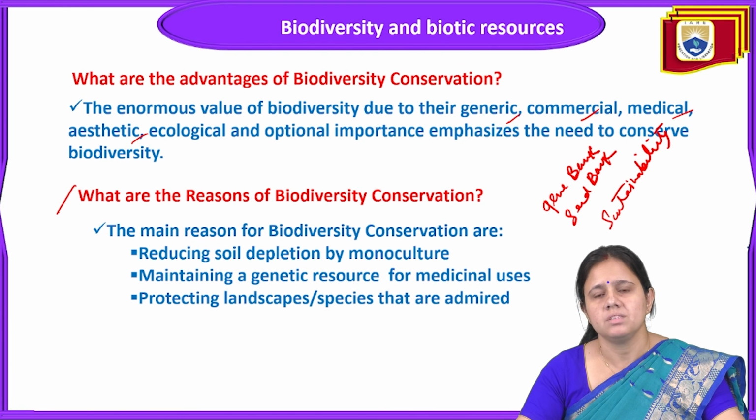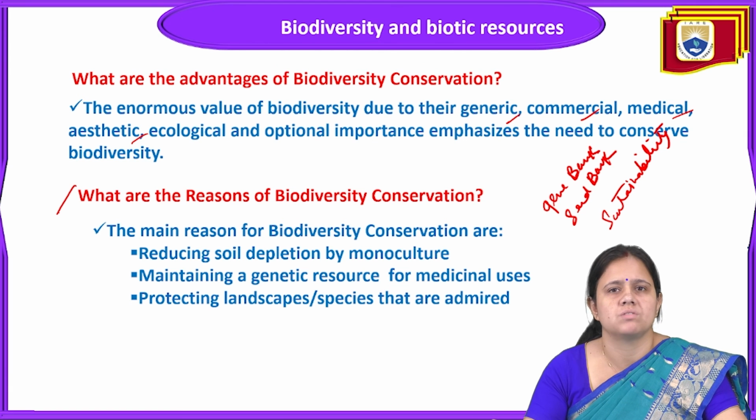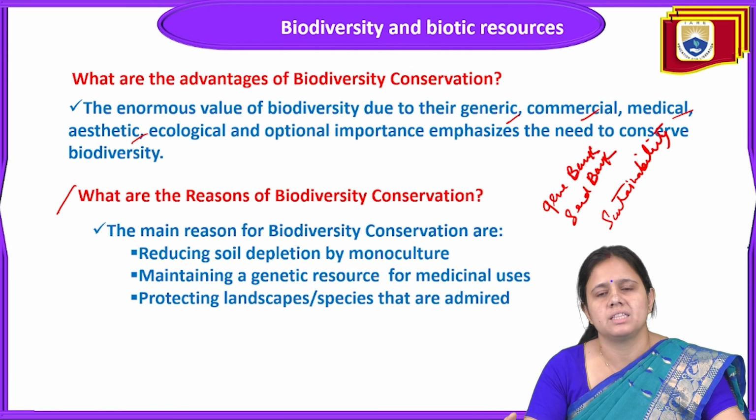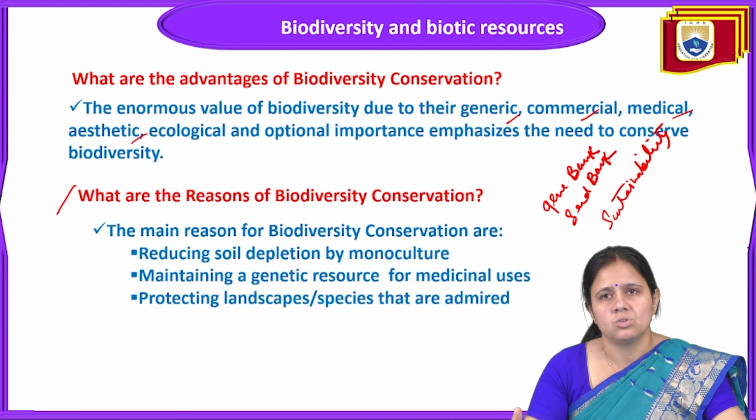And the reasons for the conservation of biodiversity are also very important, because it reduces soil depletion. Monoculture is where many crops are cultured as a single crop. And then we maintain genetic resources for medicinal uses, and protect landscapes and species that are very important to admire. So this was all about the basic terminology and basic definitions related to the topic of biodiversity and biotic resources.